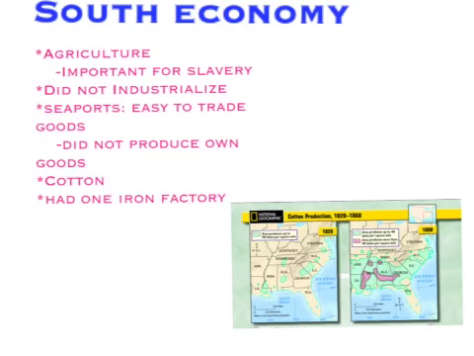The South's economy was very different from the North. They did not industrialize. Instead, they were farmers and traded goods. Their most common good was cotton, which was good for slavery.